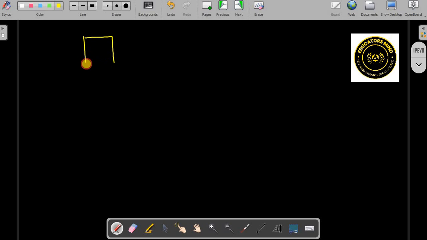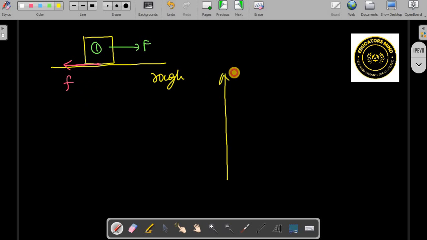So let us say there is a block, and this is a rough surface, and you are applying a force F. On this first body we are studying, friction will act in this direction. Let us say you apply this force and keep on increasing it, but the body doesn't move. This friction is called static friction, and we can draw the graph of this friction versus the applied force.